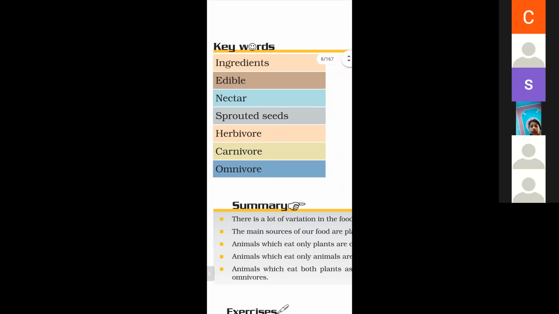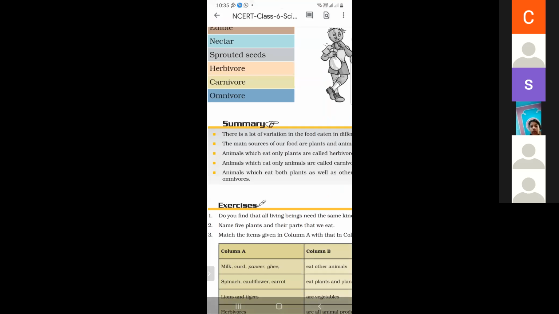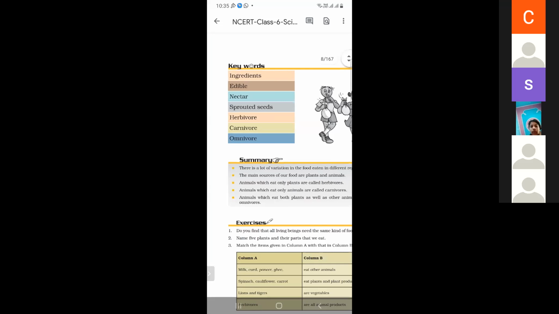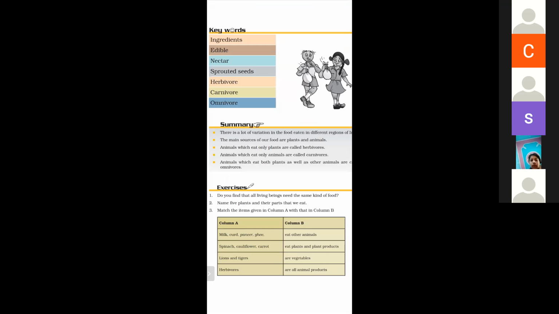And there is a summary. There is a lot of variation in the food eaten in the different regions of India. As we know, in different regions of India, we eat different varieties of food. Second, the main sources of our food are plants and animals. Animals which eat only plants are called herbivorous, as we discussed earlier.